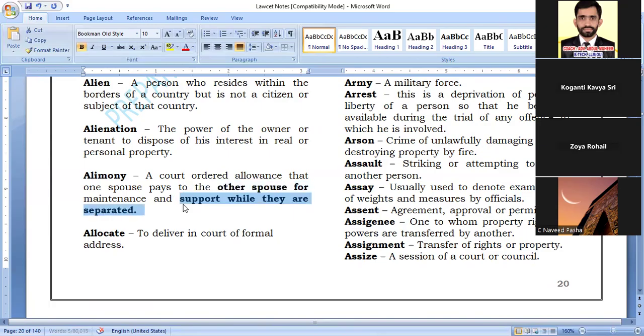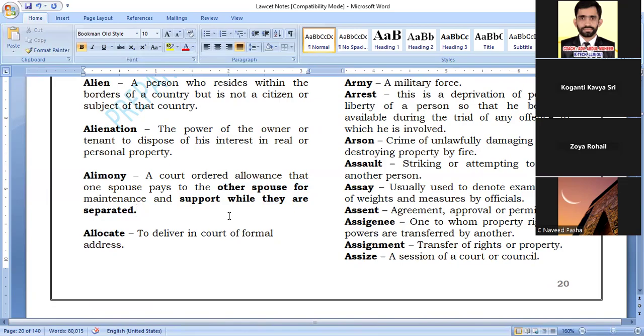So, have you seen some alimony in the recent news? Cricket player Chahal.